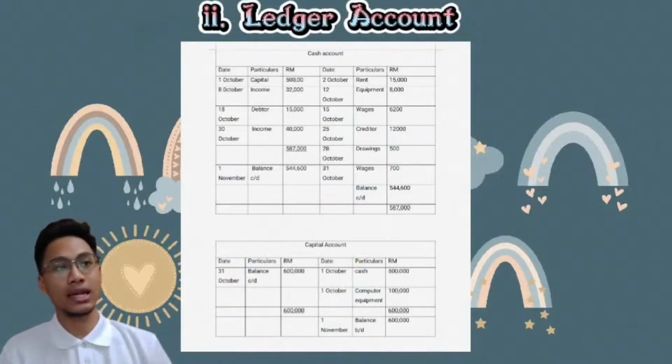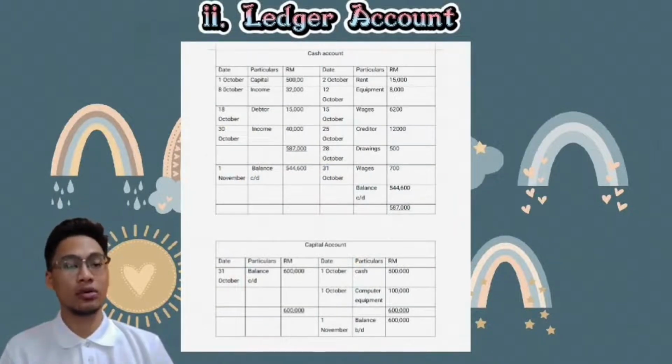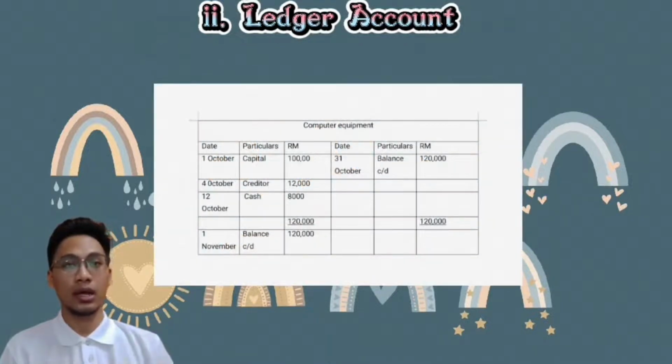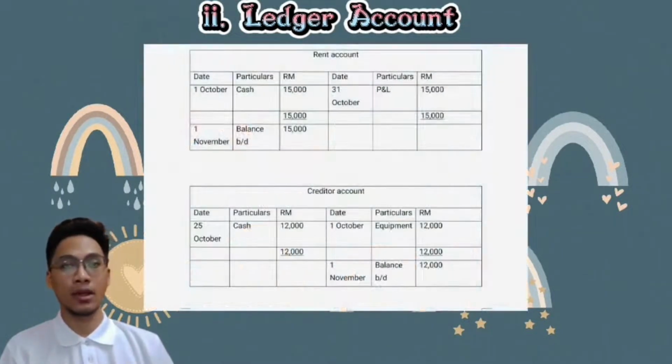So the second part is a ledger account. For the cash account, as you can see on the table here, the final amount of cash account is 587,000. The second one is capital account. As you can see on the table here, the final amount for the capital account is 600,000. The third one is computer equipment. The final amount is 120,000. The fourth one is rent account. The final amount is 15,000.